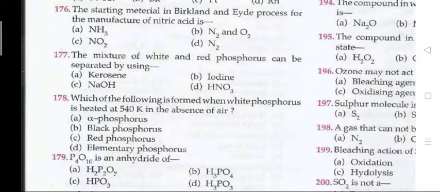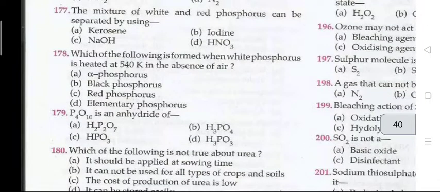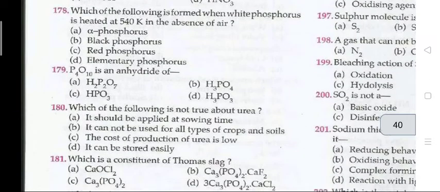The next question, the mixture of white and red phosphorus can be separated by using C, NaOH. 178. Which of the following is formed when the white phosphorus is heated at 540 Kelvin in the absence of air? The right answer to 178 is C, red phosphorus.